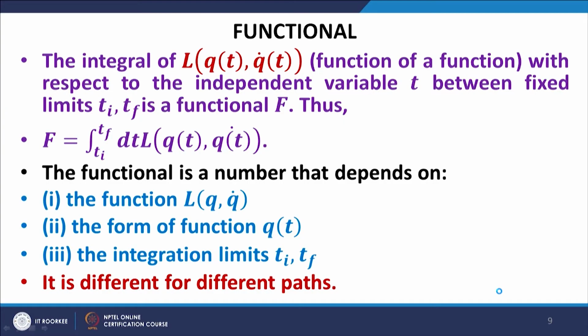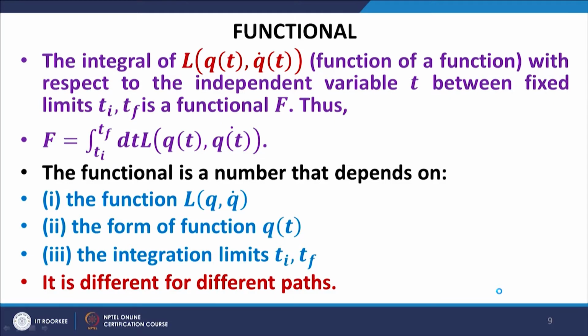So, the Lagrangian is therefore a function of a function. Let me reiterate, the Lagrangian is a function of position and velocity, and the position and velocity themselves are functions of time. Therefore, the Lagrangian becomes a function of a function. The relevance of this definition will become apparent later.